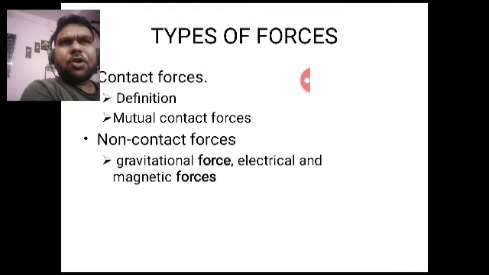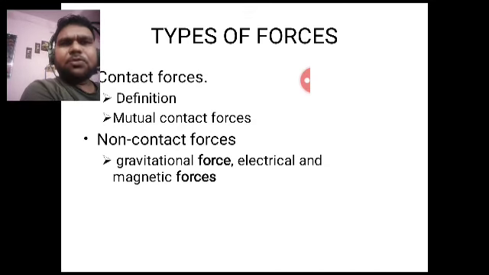They need not physically touch each other, still they will attract each other or repel each other. It can be attractive or it can be repulsive force, but it is a non-contact force. It does not require physical contact between two bodies.